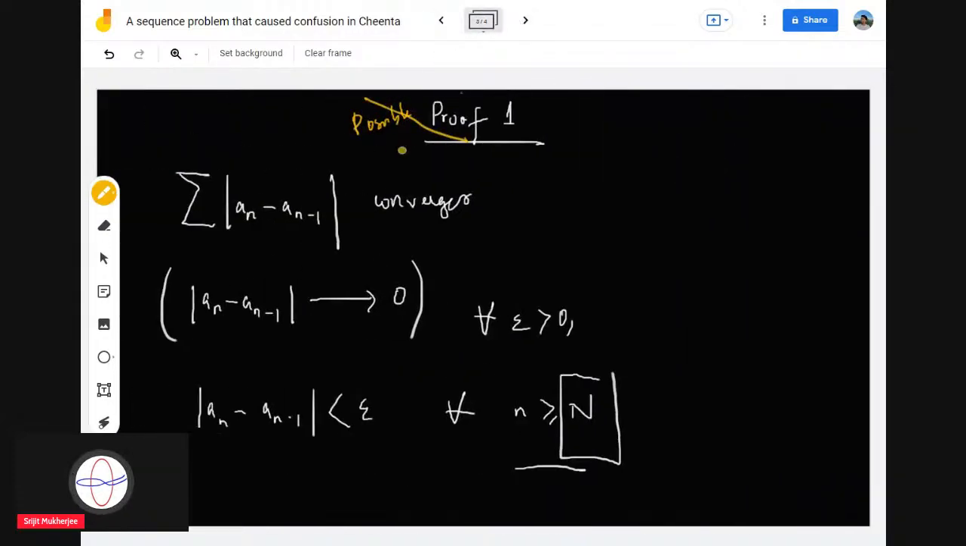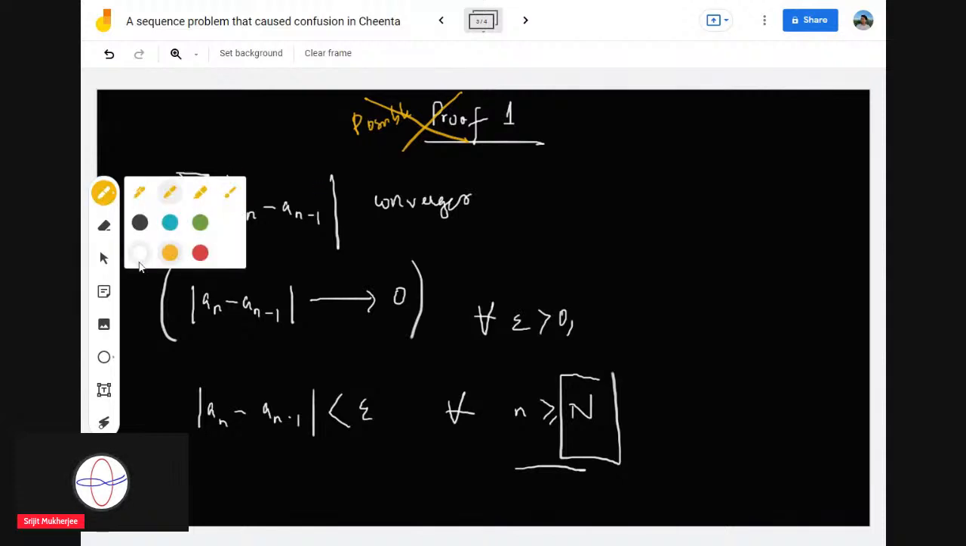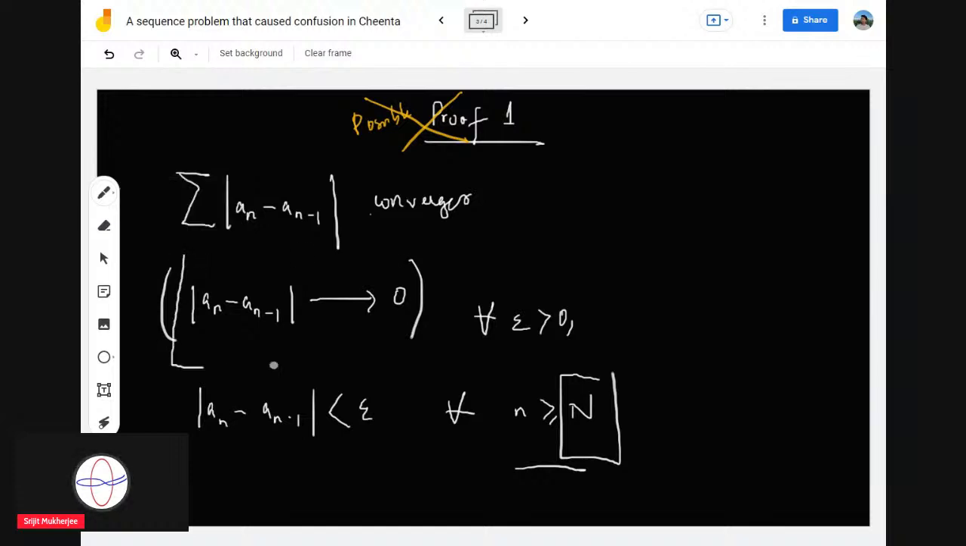Why is this not a proof? Because understand, in this we are assuming just the property that the consecutive difference goes to zero. We are assuming just this property. This is a much stronger condition, this is like a corollary of that. So we need much stronger conditions than this to prove this.